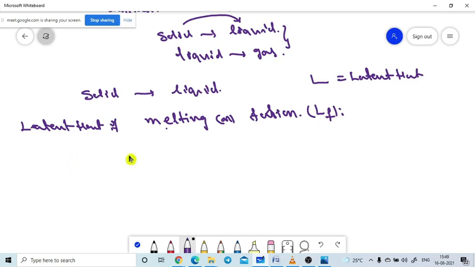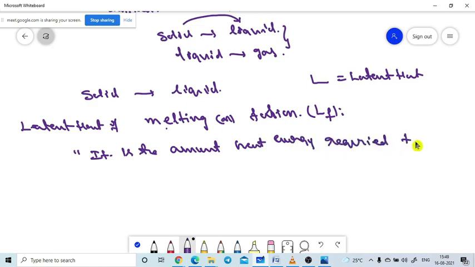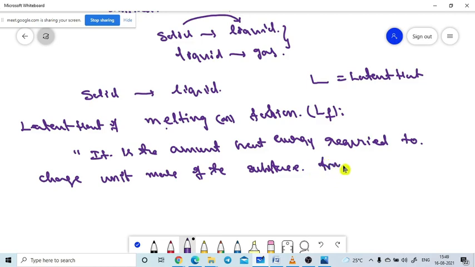So one more time: it is the amount of heat energy required to change unit mass of the substance from solid to liquid at a constant temperature.